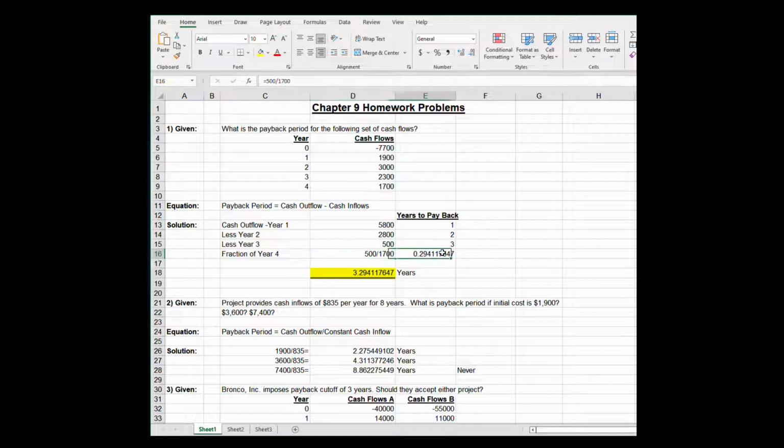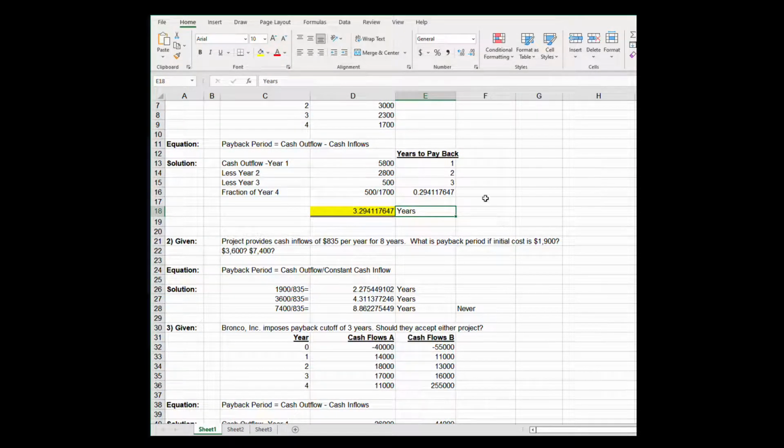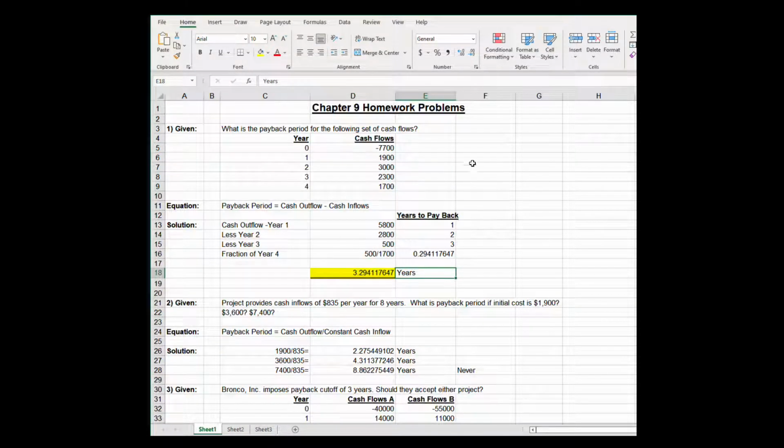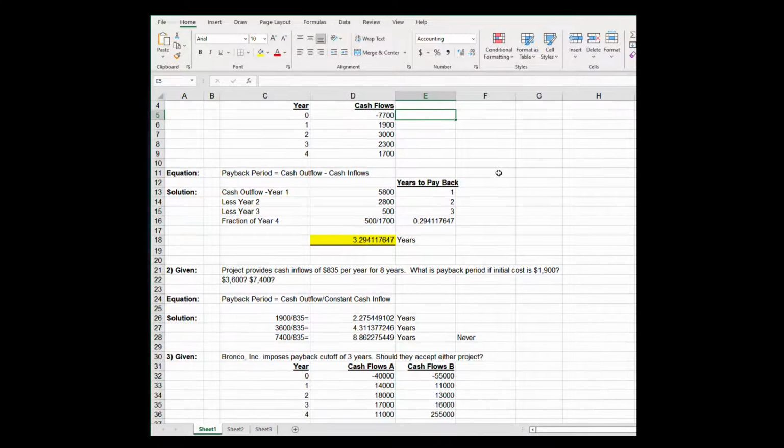We need 0.29411 of year 4. So the answer to number 1 is 3.294117647 years, and I can turn that into days certainly if I want to. If the CFO has a 3-year payback period, your project will get rejected. You will not get the $7,700 you need to kick off this project.